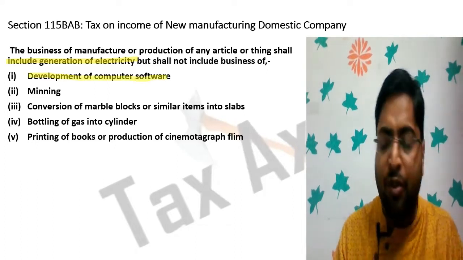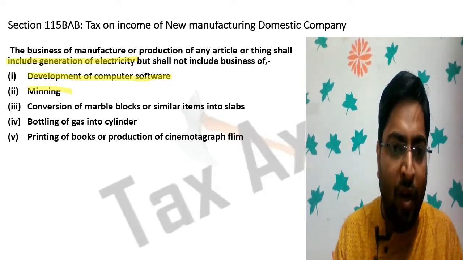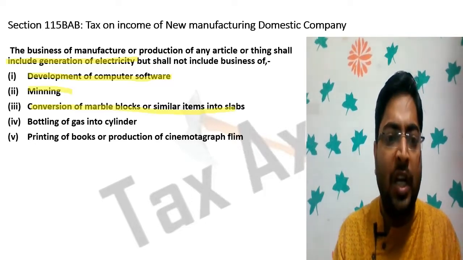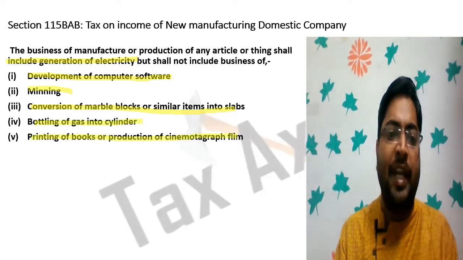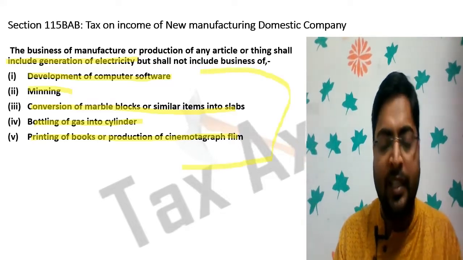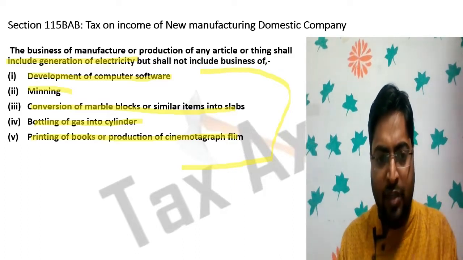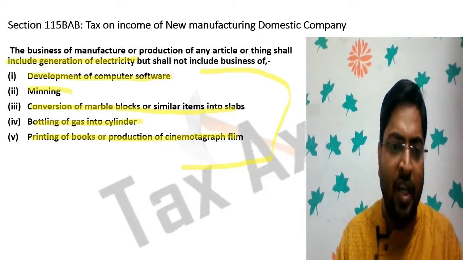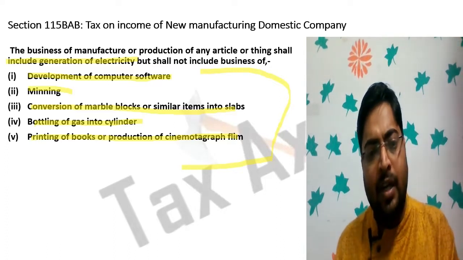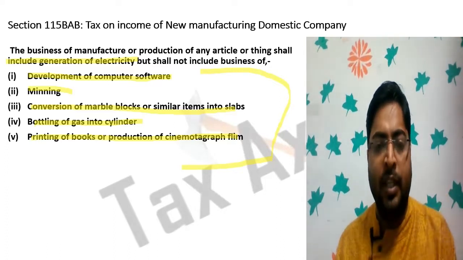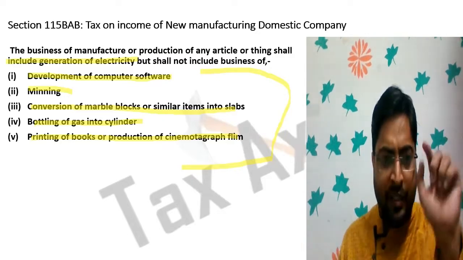mining, conversion of marble blocks or similar items into slabs, bottling of gas into cylinders, and printing of books or production of cinematographic films. So if any new business is engaged in these five types of business: computer software, mining, conversion of marble blocks, bottling of gas cylinders, and printing of books, all these five businesses will not be covered under section 115 BAB. These five are not to be treated as manufacture or production of article or thing for the purpose of this section.